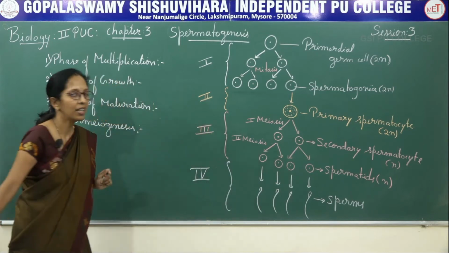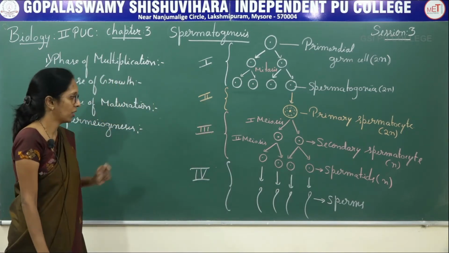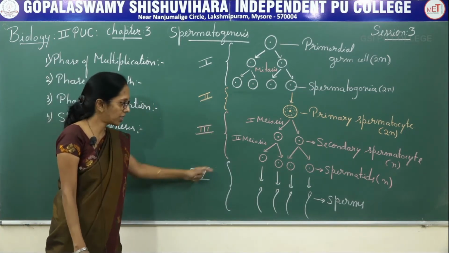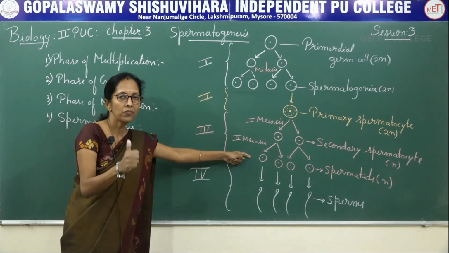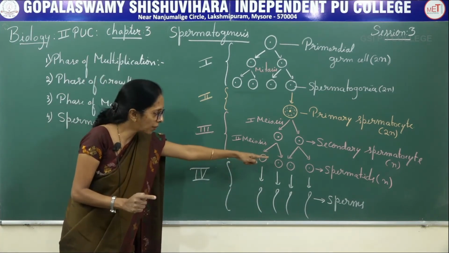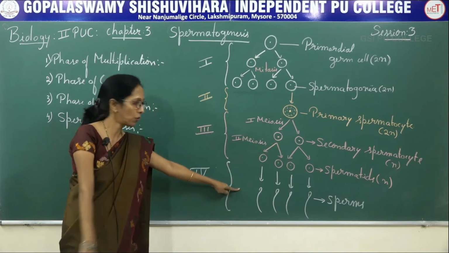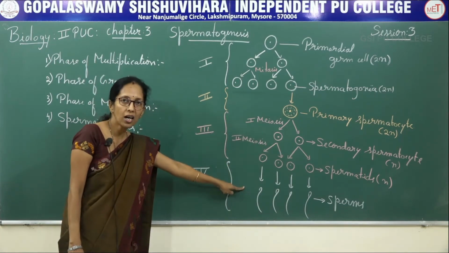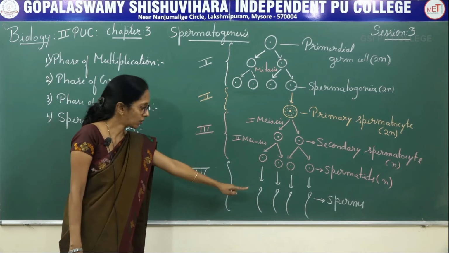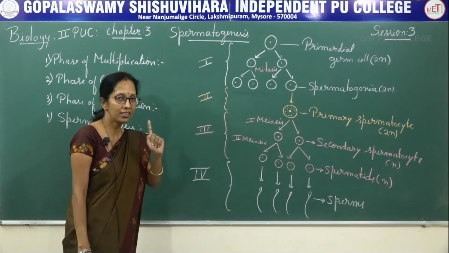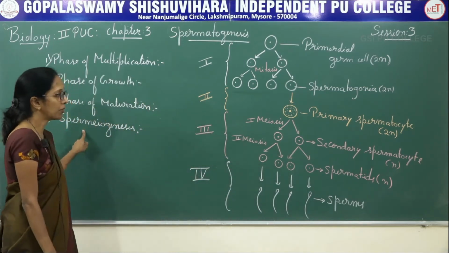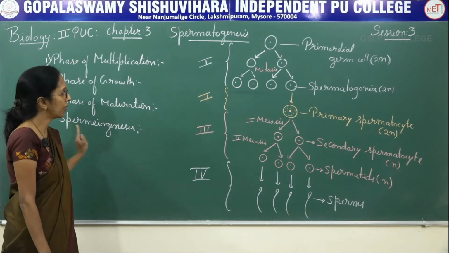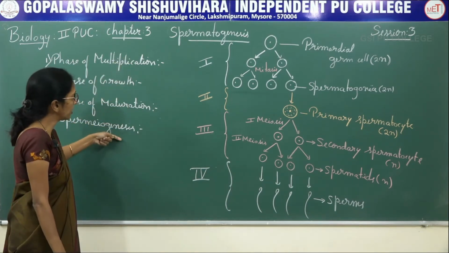So, what is meant by spermiogenesis? Haploid non-motile spermatids get transformed into motile male gametes, commonly called sperms.